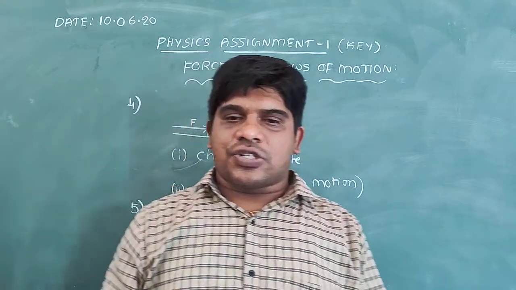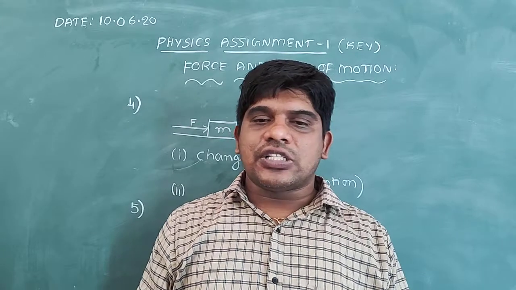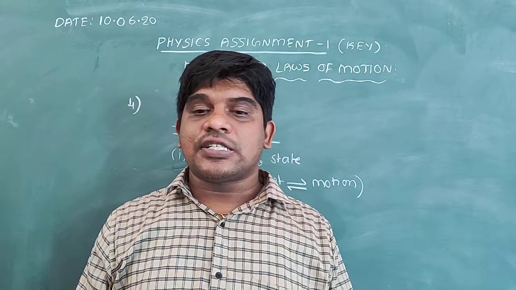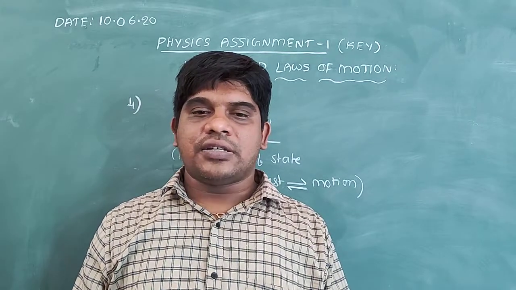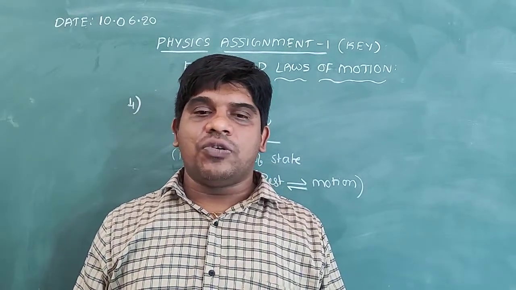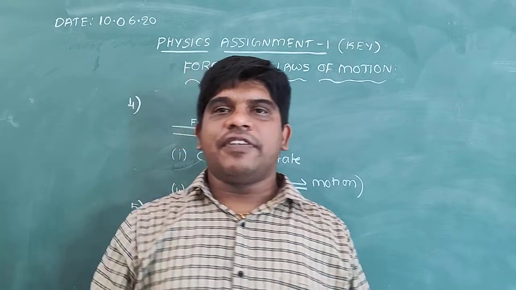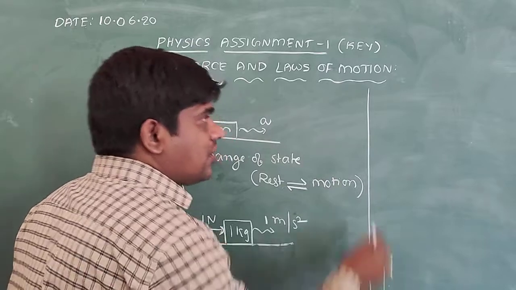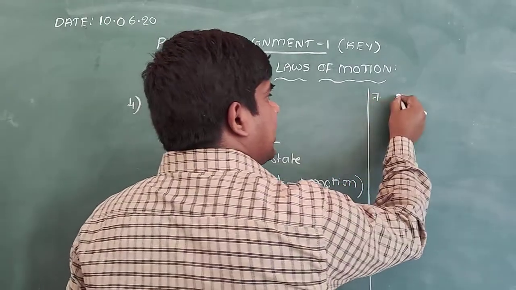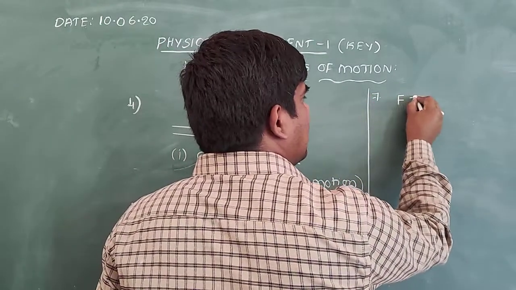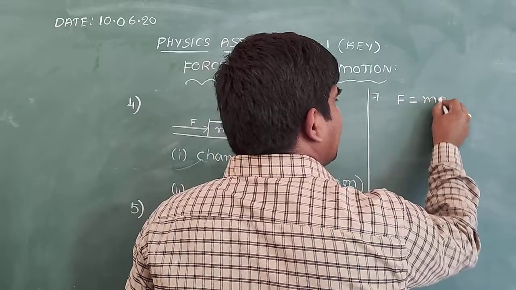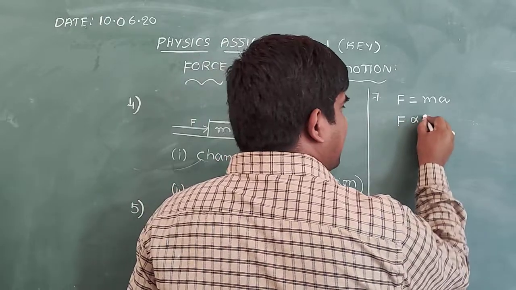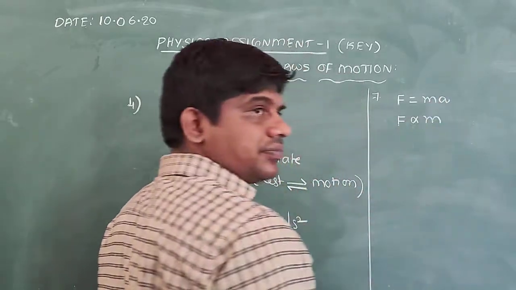Next question, 7. Mr. John wants to move 10 kg and 20 kg solid blocks from rest. Which block needs more force? Here is a very important point. The answer for question number 7: according to Newton's second law, F is equal to ma, or F is directly proportional to m.